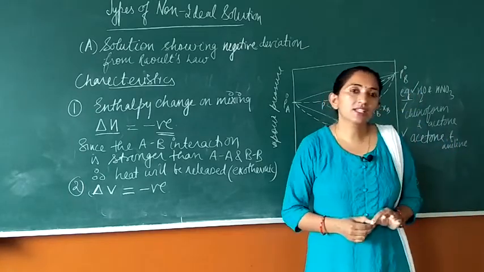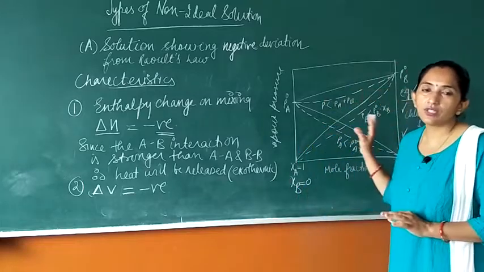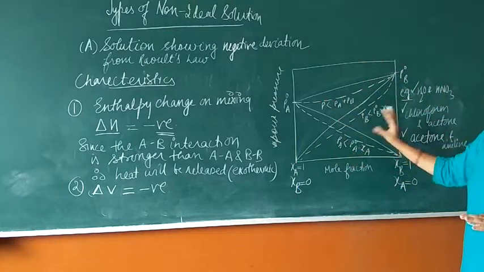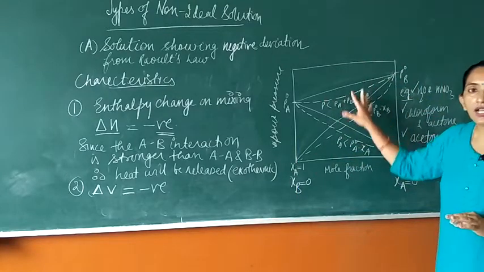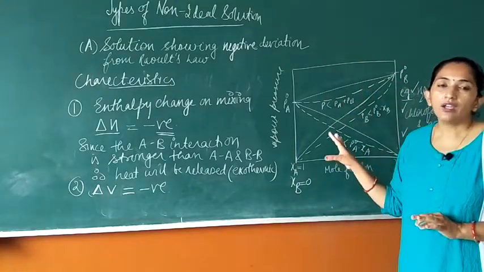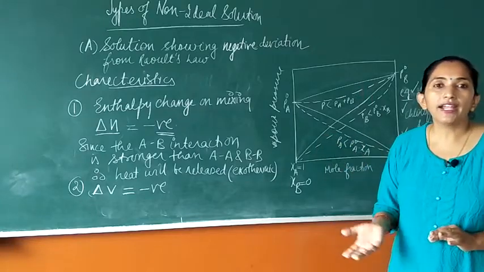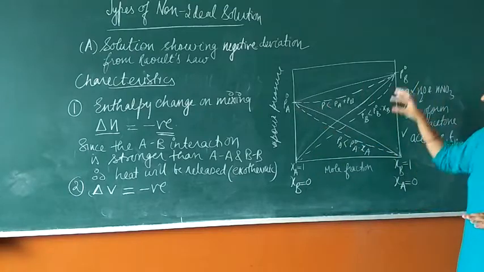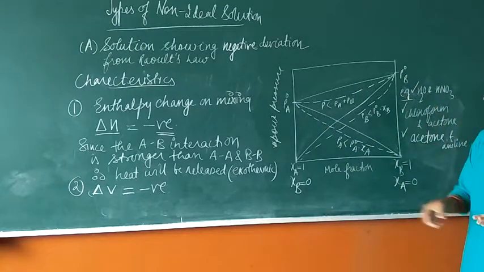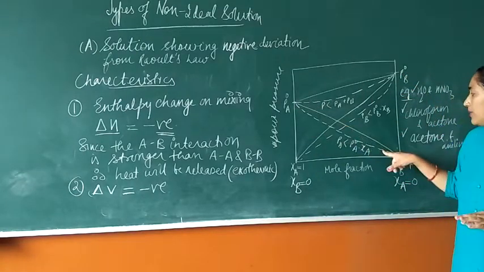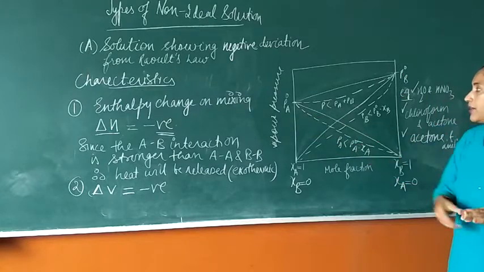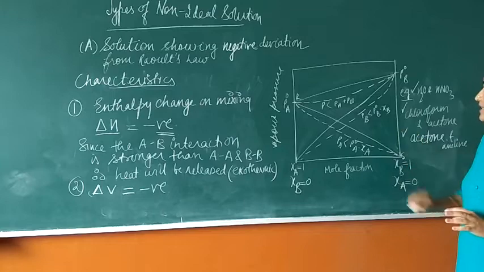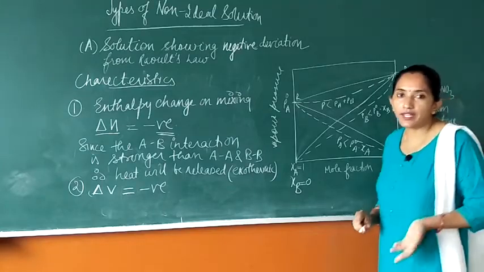Then we have discussed the graph related to this type of solution. The graph has been plotted here and a question can be related to this graph. You have to identify which kind of non-ideal solution it is, what P naught A is indicating, what P naught B is indicating, or a name will be given to this curve, let it be RS, and you can be asked what the RS curve is indicating.